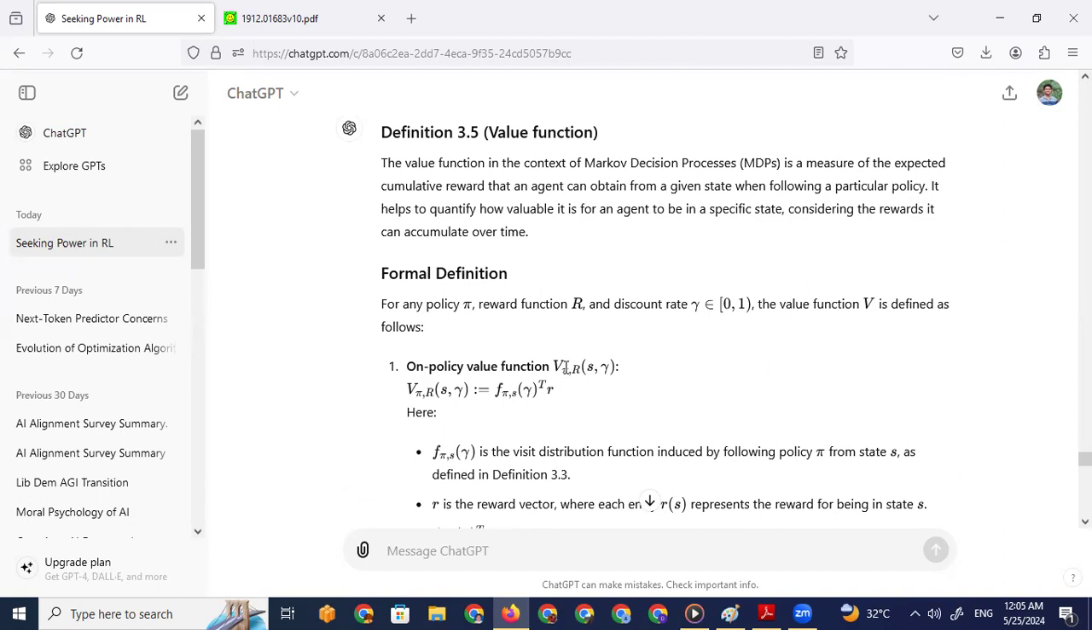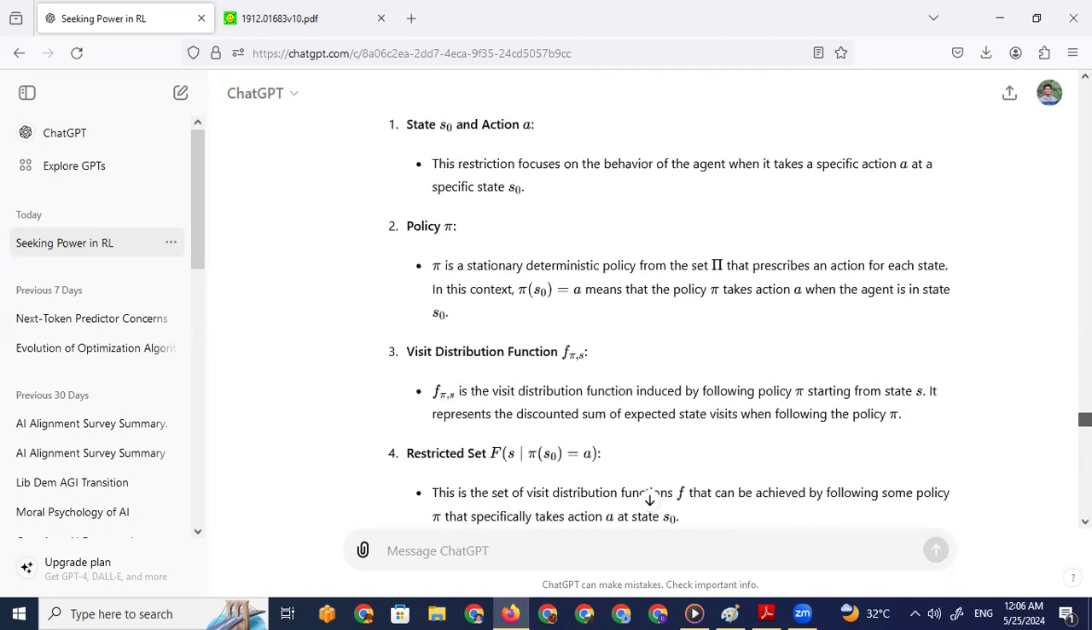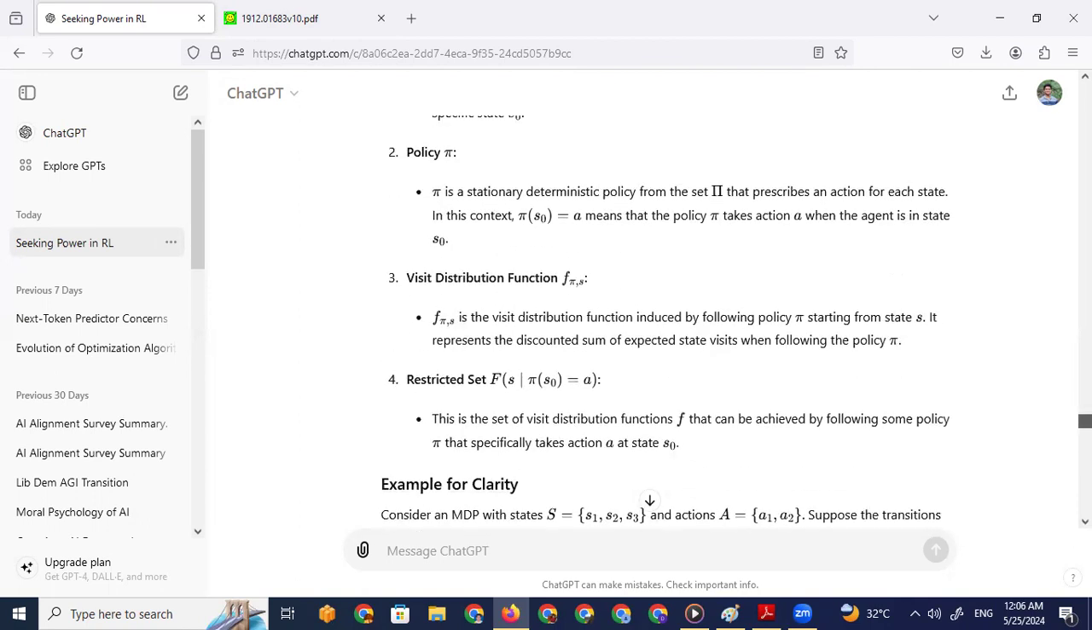v by value function, pi by policy, with the specific reward, given state s and a gamma function, right? So we have this, which is going to be the visit distribution of pi s. So what is the visit distribution doing? We are taking that specific policy. Let's get back to the equation and try to analyze everything.